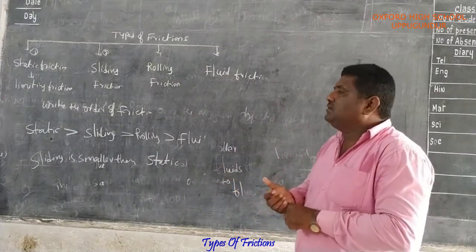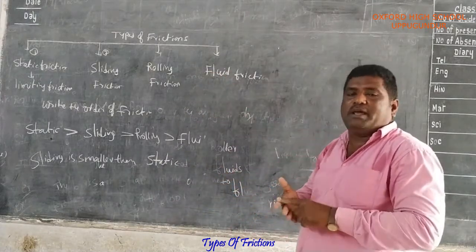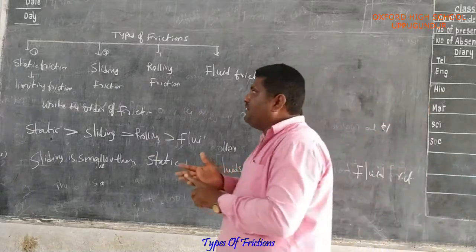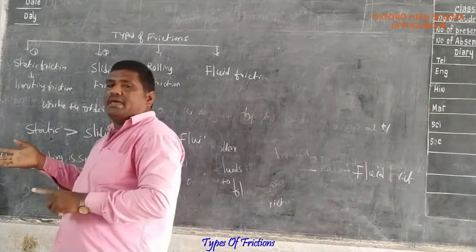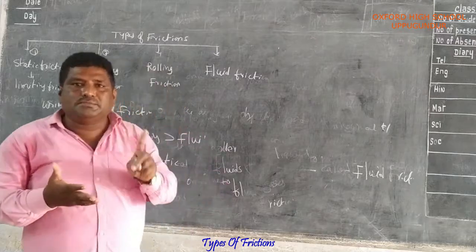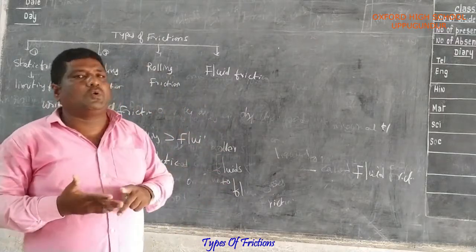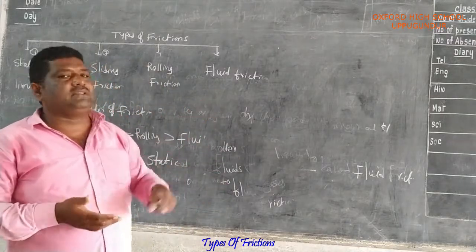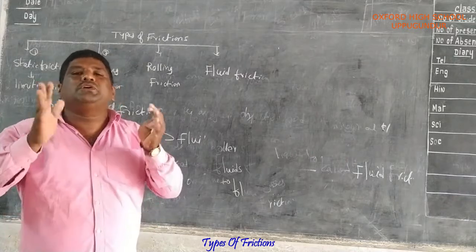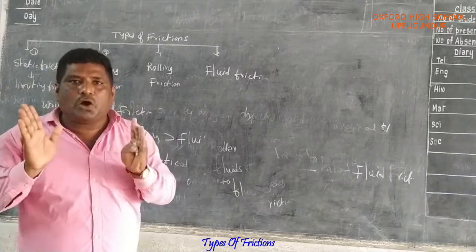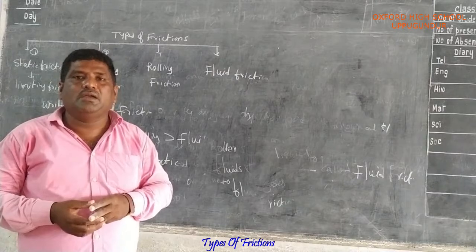So these briefly explain the definitions of the different types of friction: static friction examples, sliding friction examples, rolling friction examples, and fluid friction examples. So these are the important topics we discussed today. Understood all, everyone? Okay, thank you.